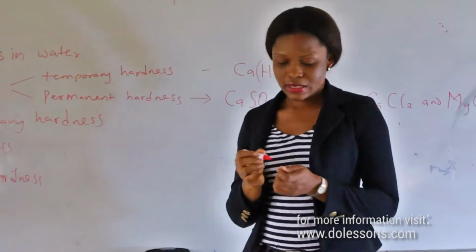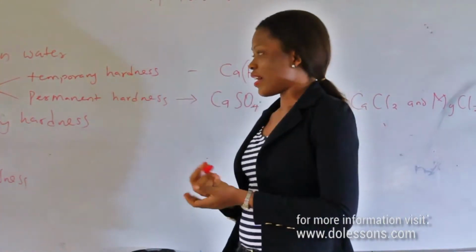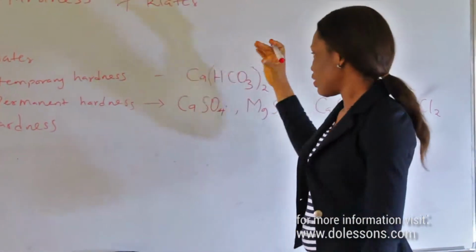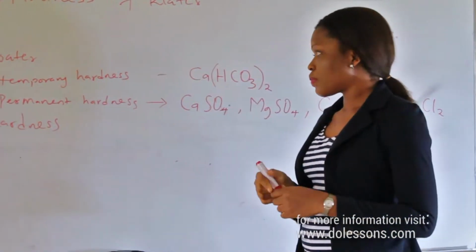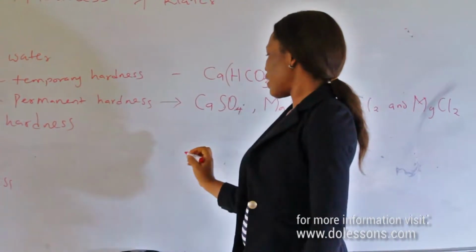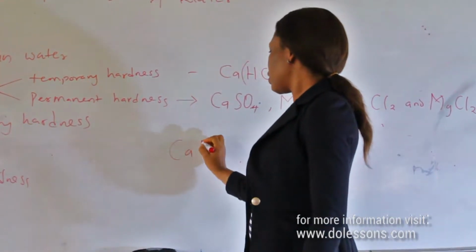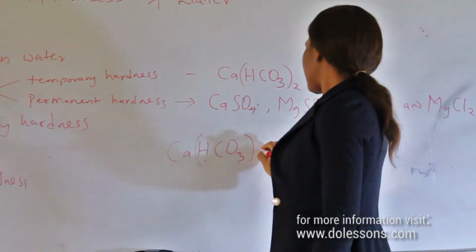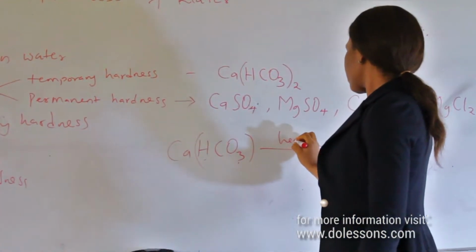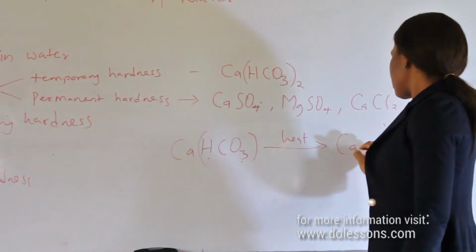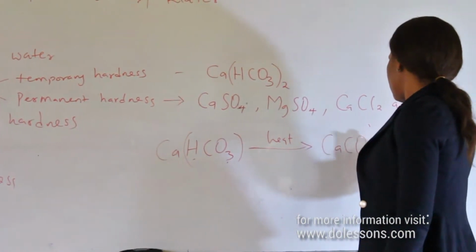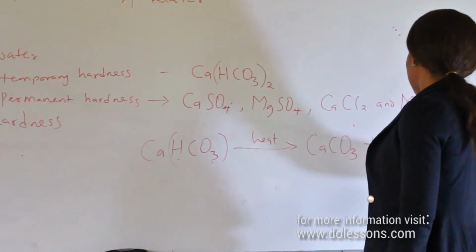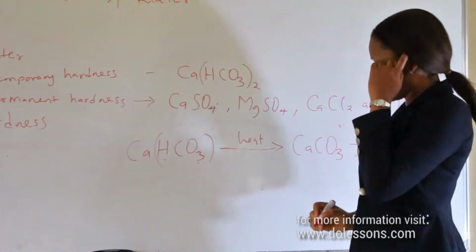Temporary hardness is an easier form of hardness in the sense that heating the water will be able to remove the hardness. Reasons being that calcium hydrogen carbonate decomposes on heating to form a compound called calcium carbonate, water, and carbon dioxide.